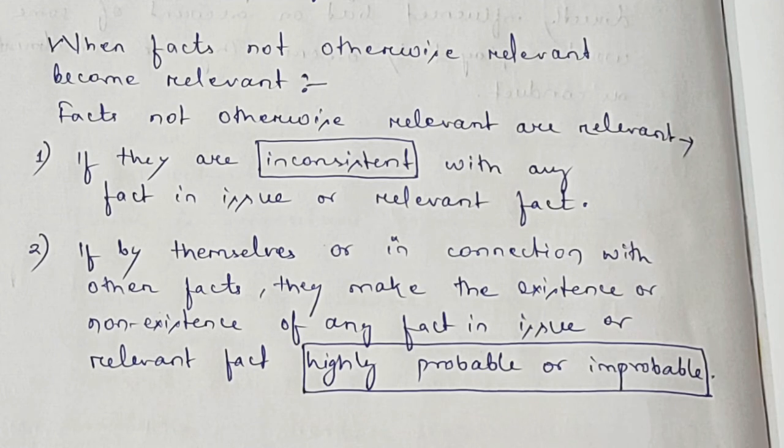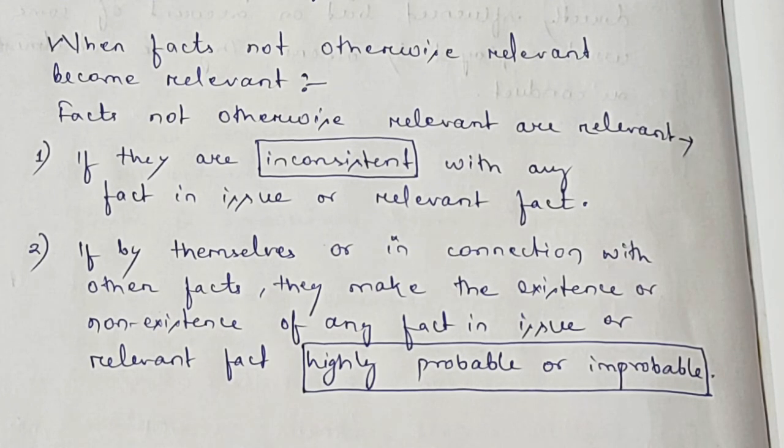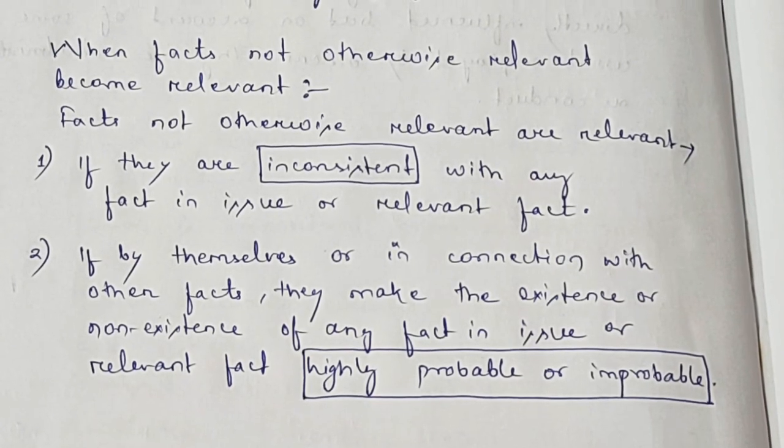It means to convey that the facts, although they are not strictly legally relevant, acquire relevancy by virtue of their connection with the existence or non-existence of other facts and thus become provable. So now let's start the section.